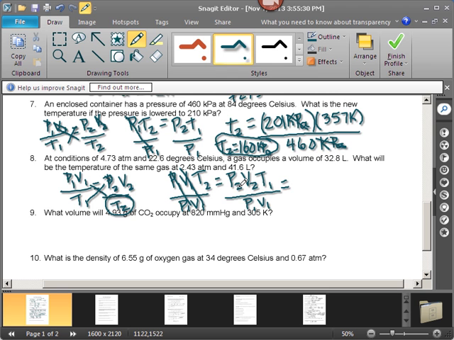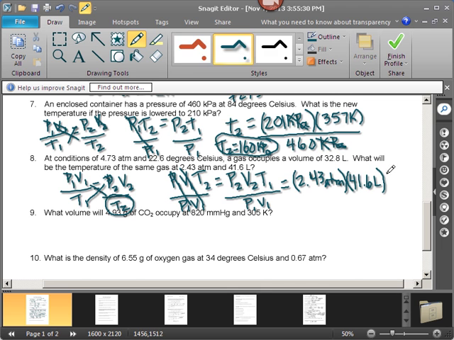New pressure, P2 means the new pressure. The new pressure is 2.43 atmospheres. The new volume, V2 means the new volume, 41.6 liters.